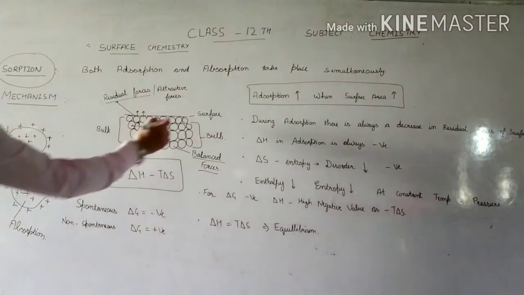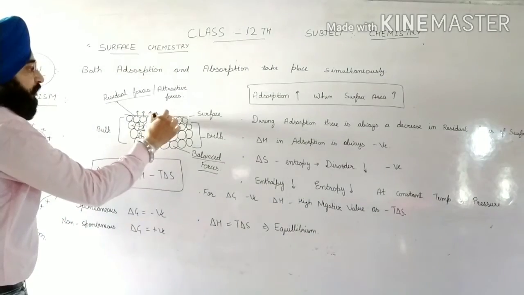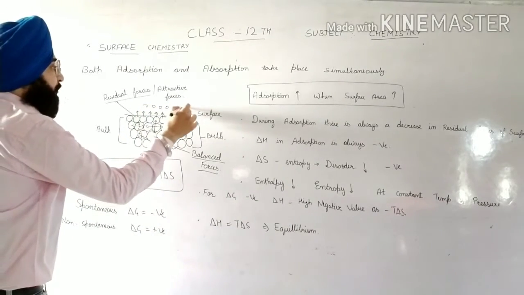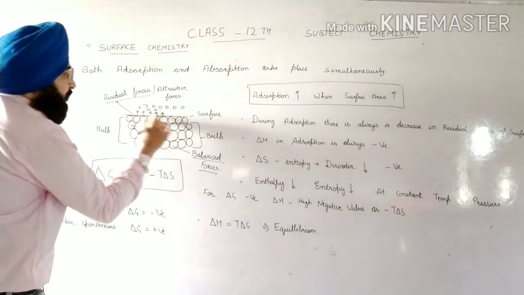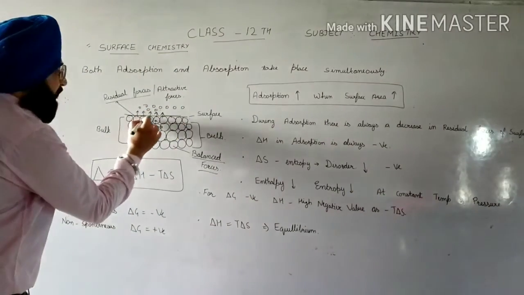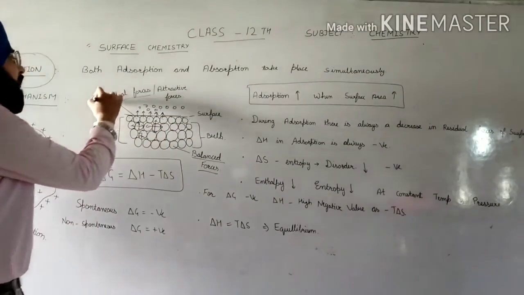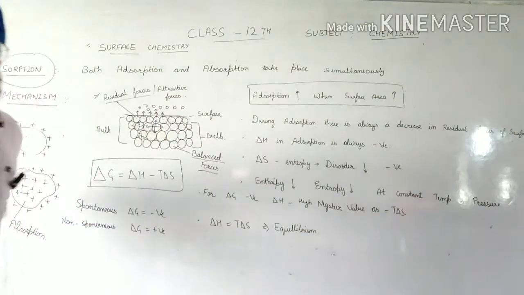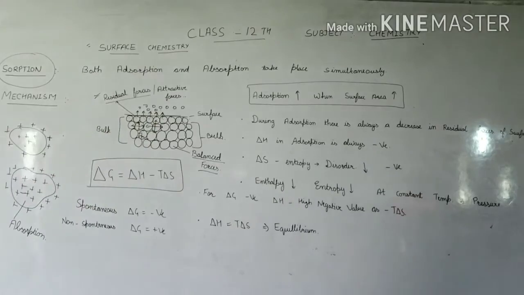Okay, so this is the surface. Now these are the residual forces, and the particle, or we can say the gaseous molecule, will interact with these atoms only, because they have the attraction force. We can say they have the residual forces or attraction forces. They will attract the particle towards the surface.